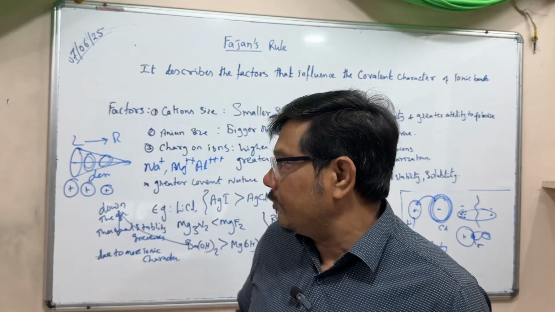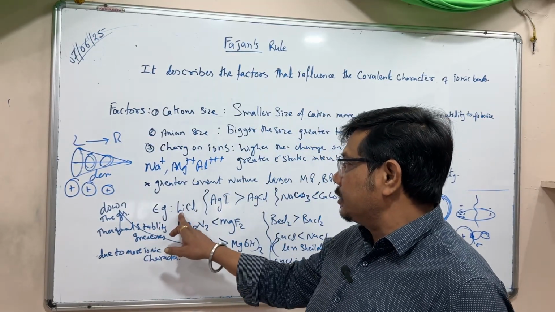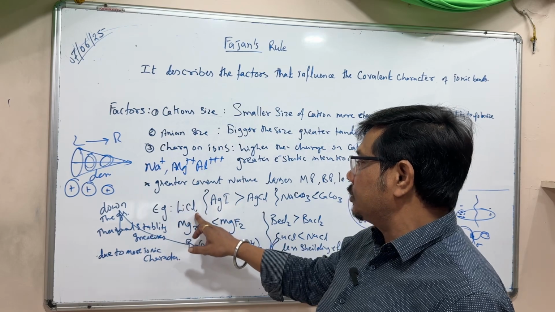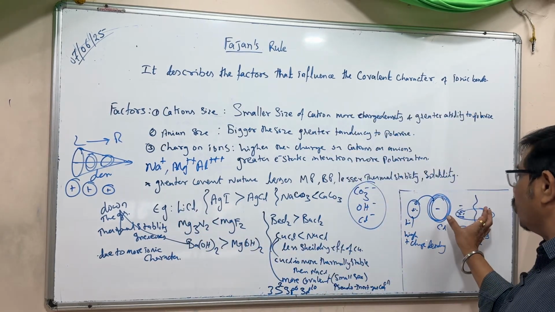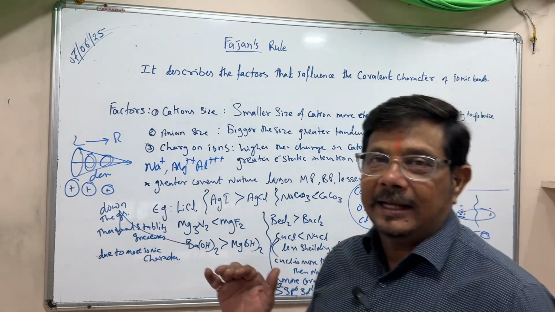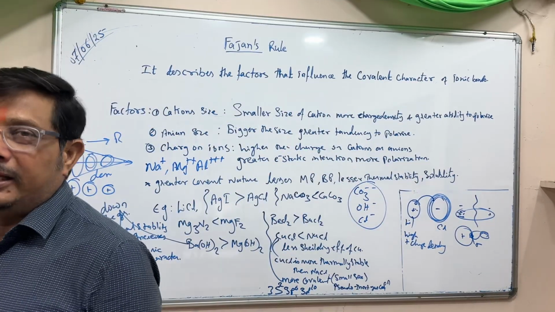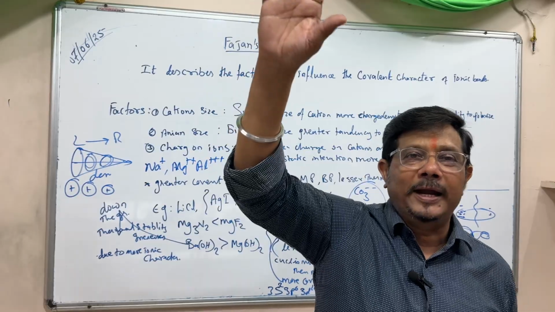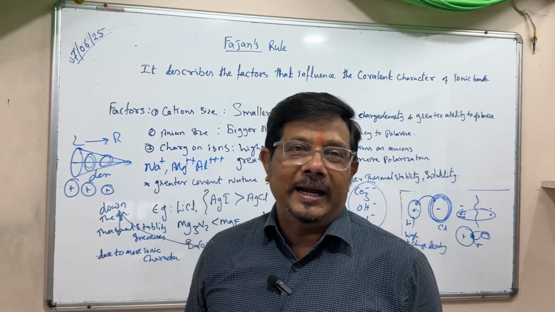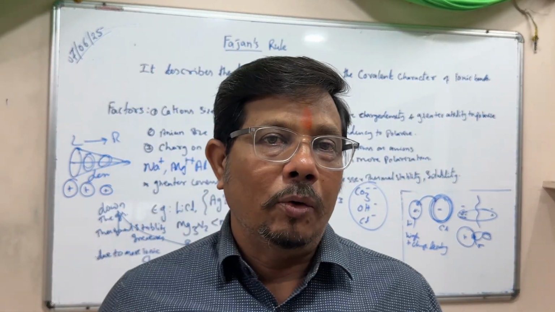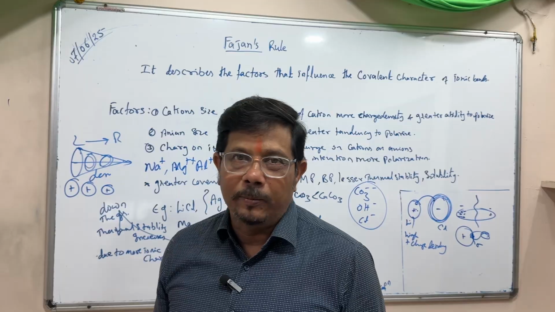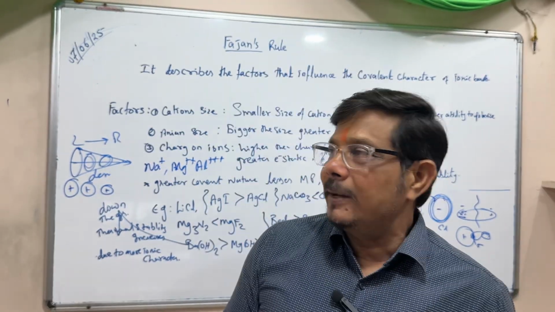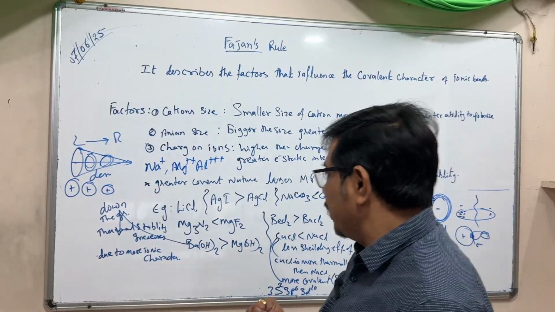But lithium chloride has a smaller cation and a bigger anion, so it gets polarized and gets a little covalent character. You can say lithium chloride is covalent in nature, that's why it has low solubility, low melting point and boiling point, and it cannot be dissolved in water. Lithium chloride case you came to know.